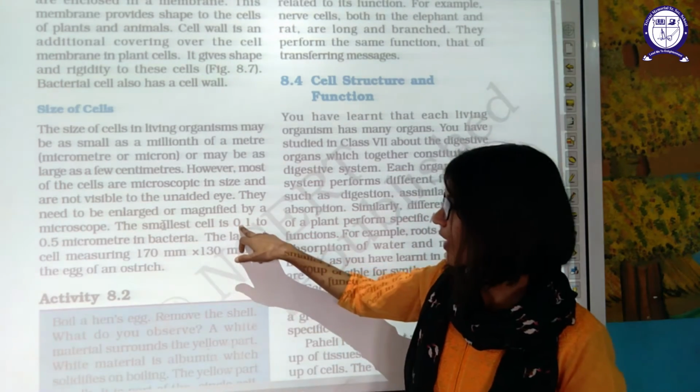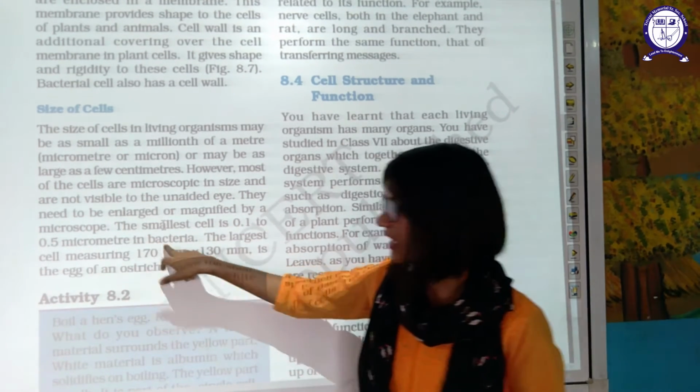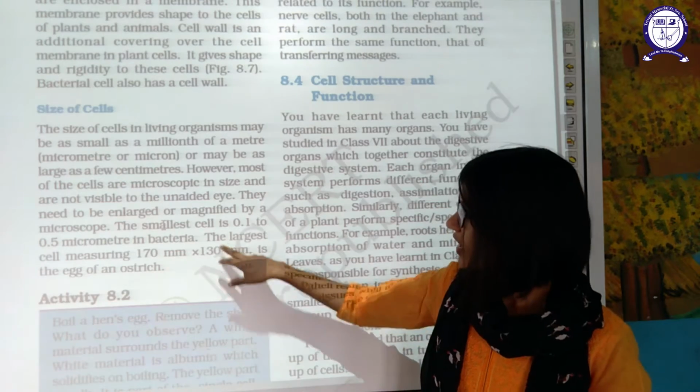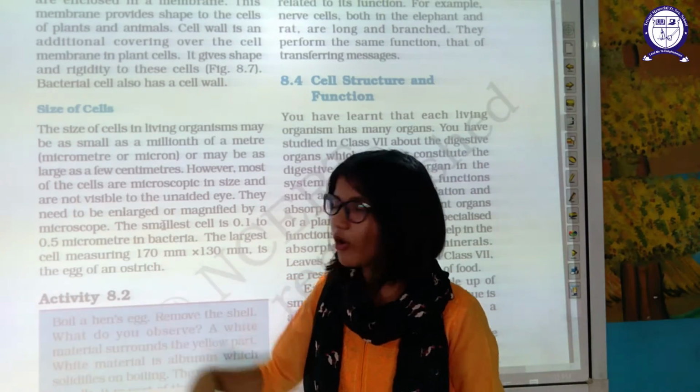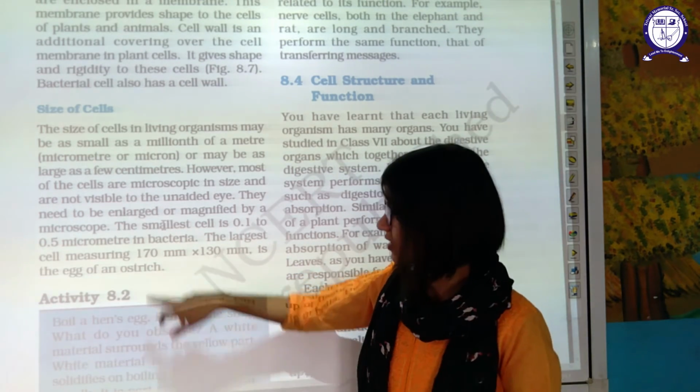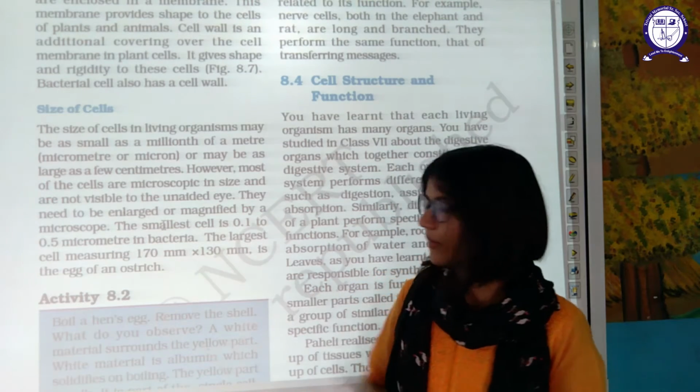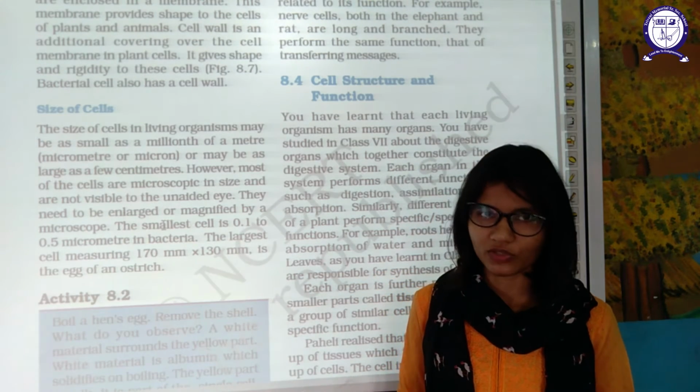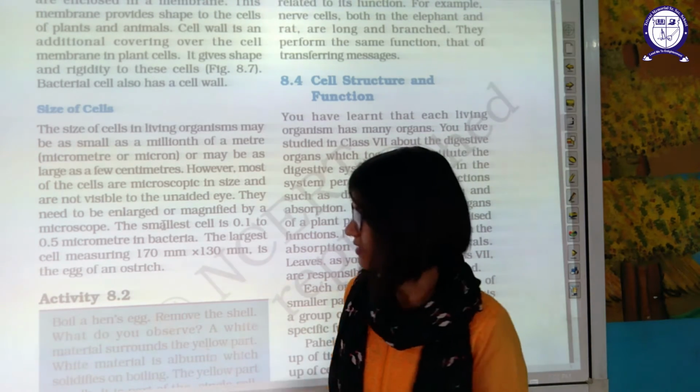The smallest cell is 0.1 to 0.5 micrometer, in a bacteria. The largest cell is the egg of an ostrich, which measures 170 mm by 130 mm. It's quite large. You can observe it with your unaided eyes.